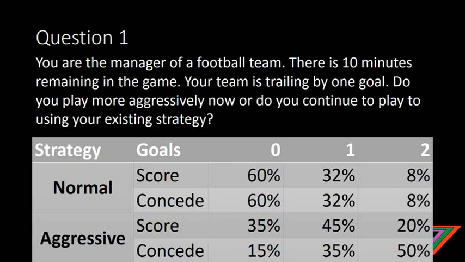So there's a 50% chance of conceding 2 goals, 35% chance of 1 goal, and 15% of 0 goals. So I suggest that you pause the video here, try and calculate which strategy is going to be the better strategy in this case. Is it going to be aggressive again, or do you think keeping with the normal strategy may actually be better? Yep, so just pause for a moment.